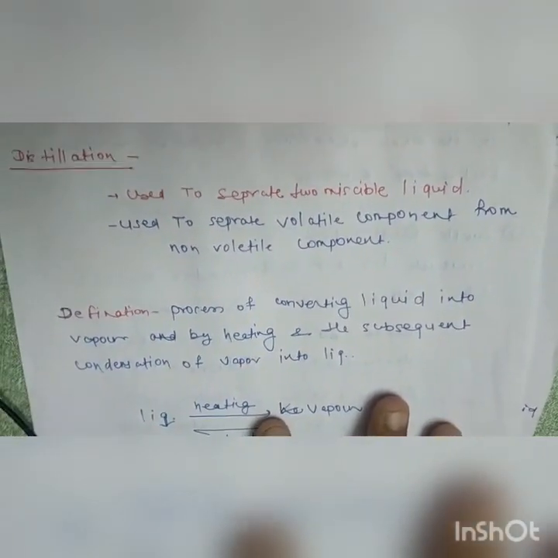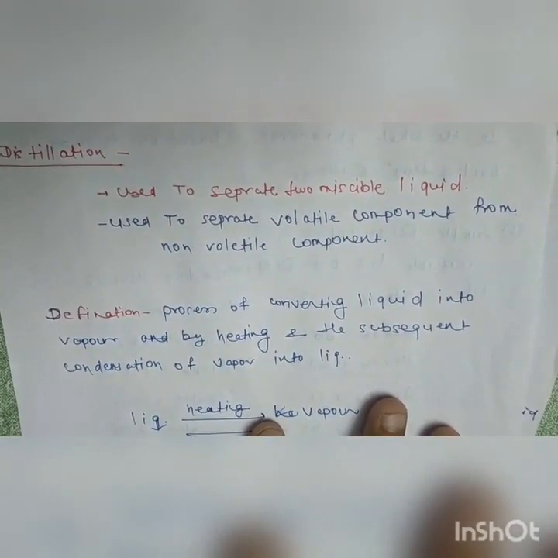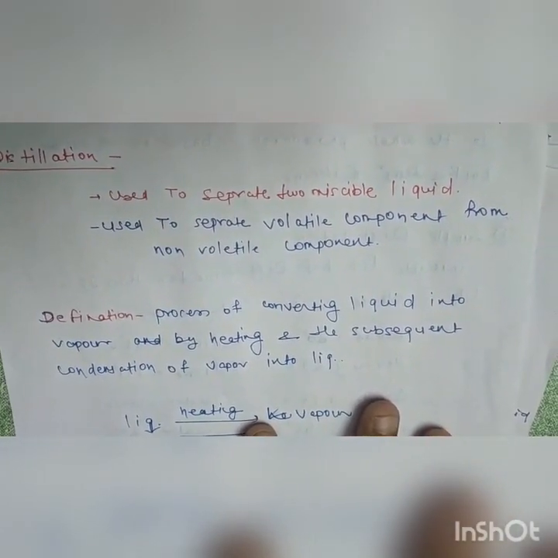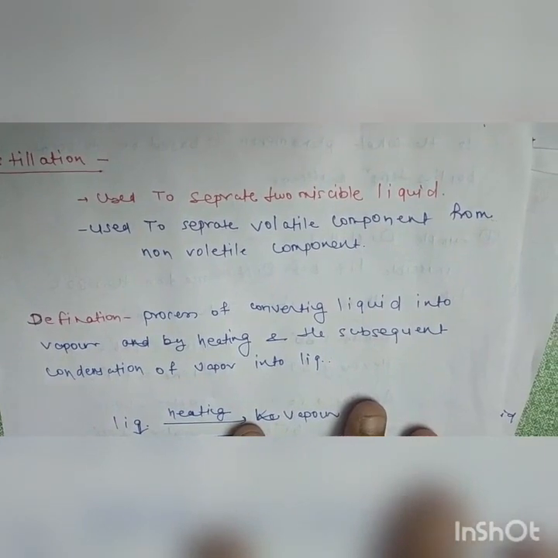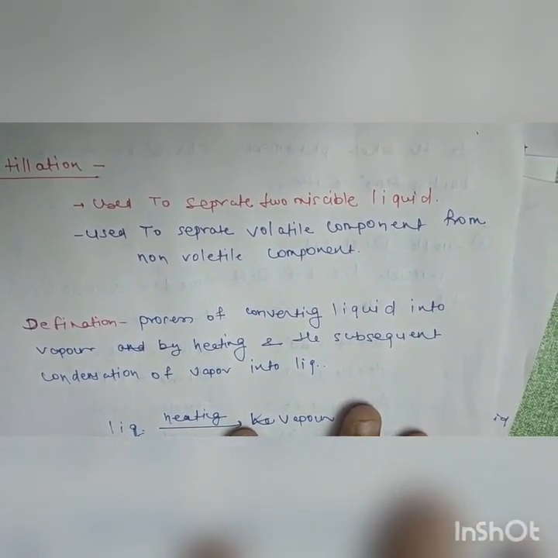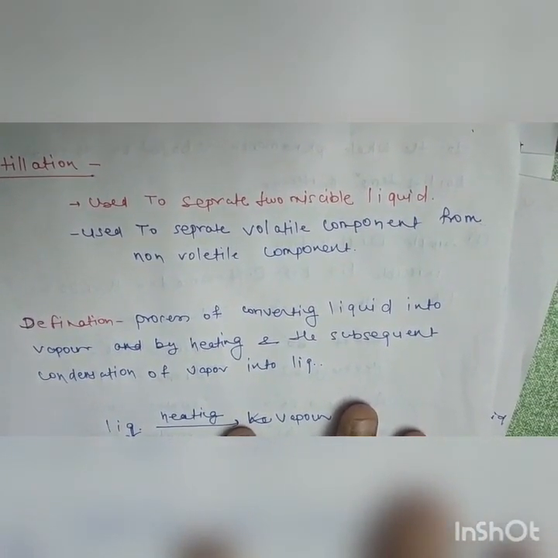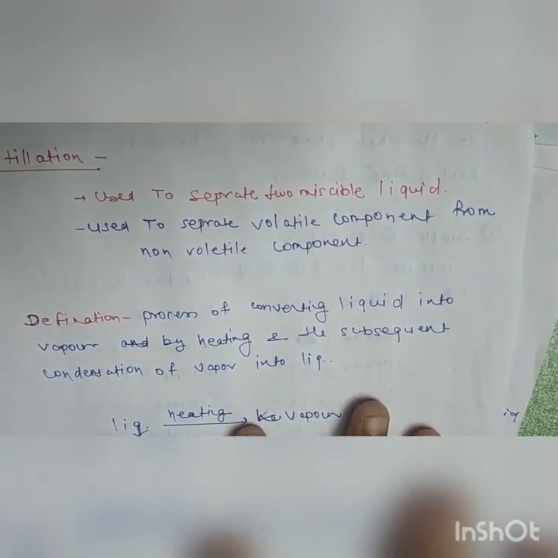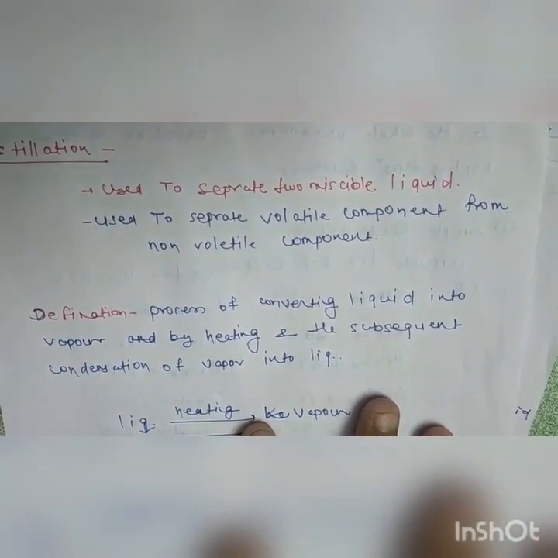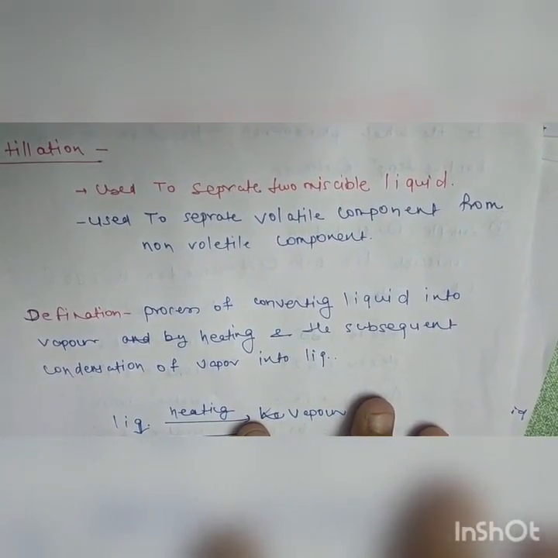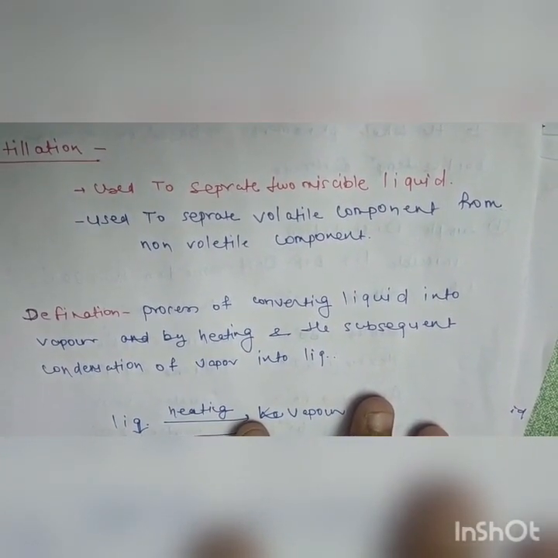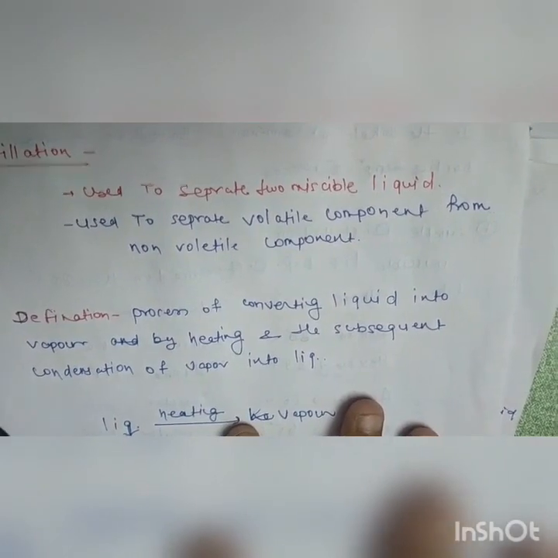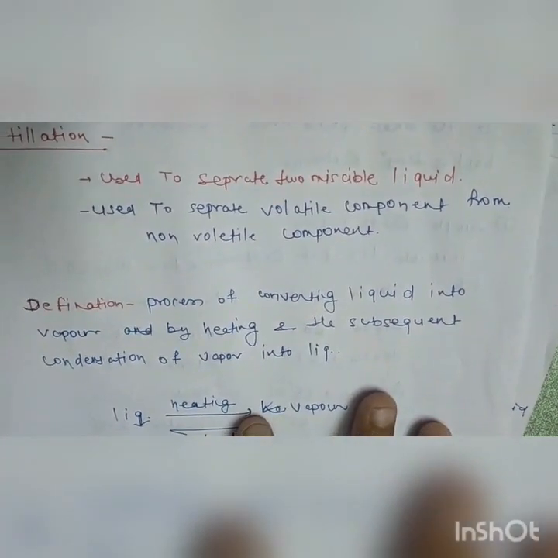In a refinery, we separate the volatile material from the non-volatile material. Volatile materials are those which have a low boiling point, and non-volatile materials are those which have a high boiling point. The non-volatile material is also known as lower value residue, and the higher value product is known as the volatile material.